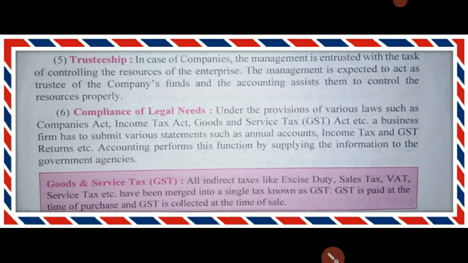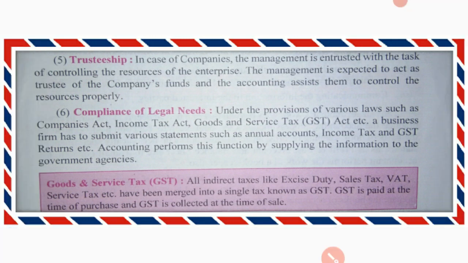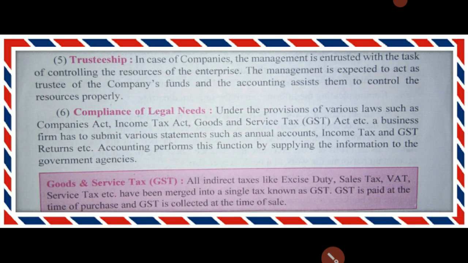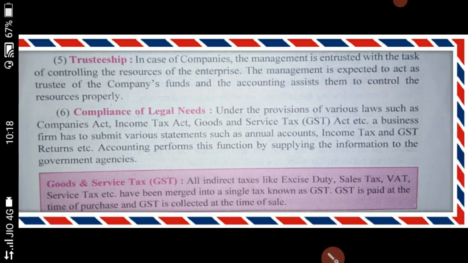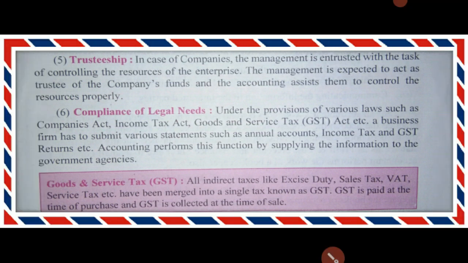Trusteeship means that the management of the company is in a position to control and monitor all the assets and liabilities of the business organization, and they function like parents, or you can say guardians, of the company, protecting the interests of the shareholders and working as trustees for all the investors and interested parties.